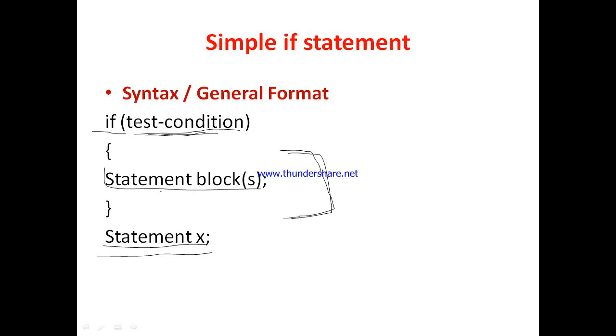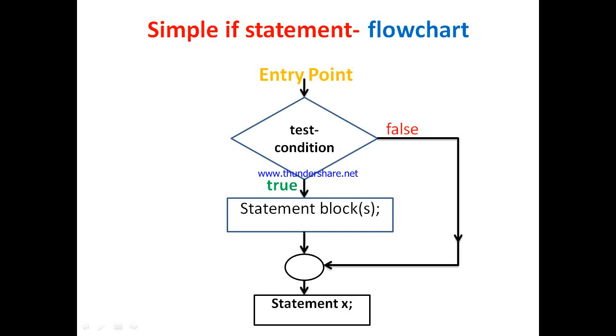This is the syntax or general format of the if statement. Now let us see the working of the simple if statement with the help of a flowchart. At the entry point, the test condition is checked, and it will be true or false. If the test condition is true, the statement blocks are executed, and after that statement X is executed.